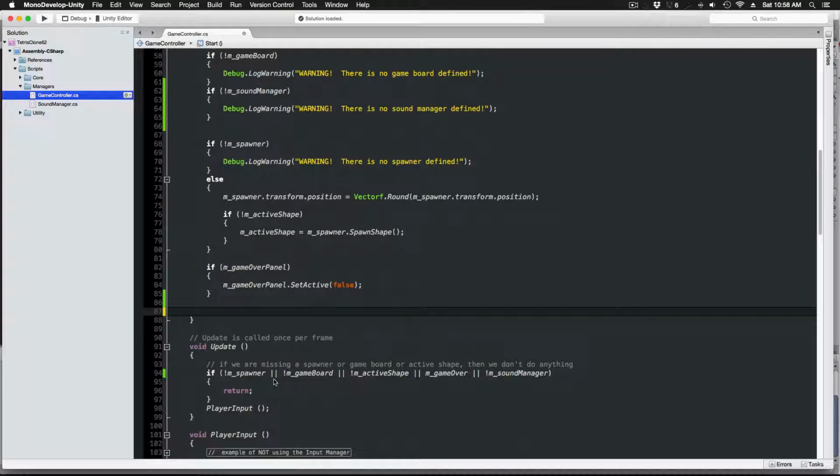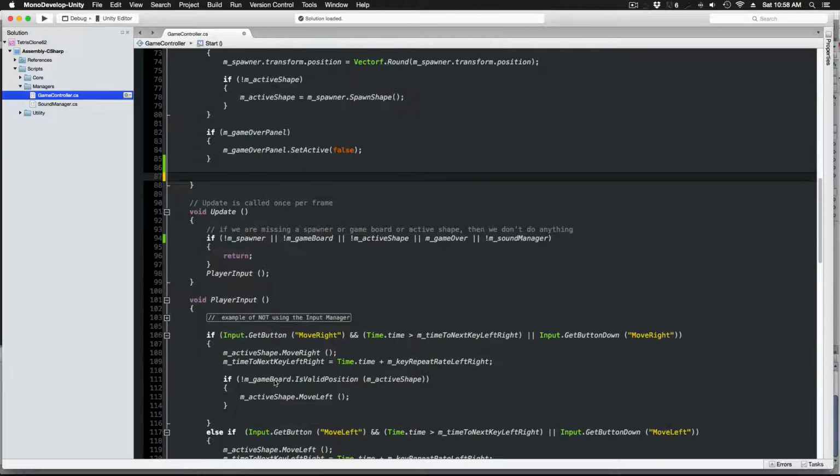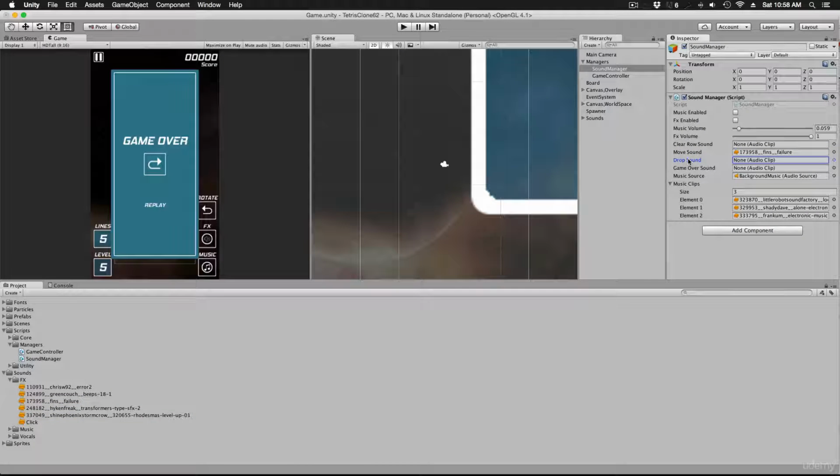Now we just want to set up all the sounds in our sound manager. We're going to have a beep or something that indicates that the shape has landed at the bottom of the board. We're going to have a slight audible tick when we move left or right or rotate. We'll have a rewarding sound when we clear one or more rows. And of course, we'll have a failure sound when the game is over.